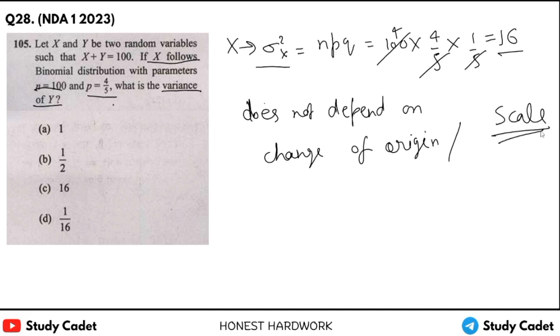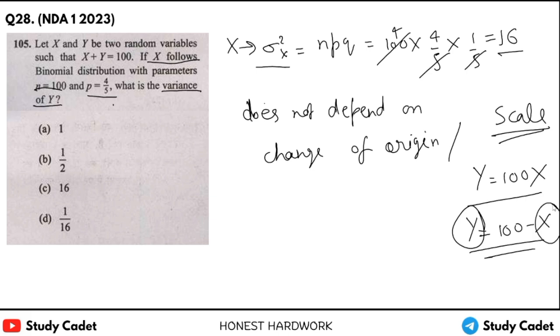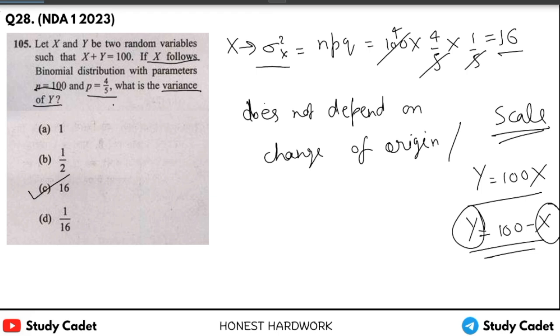If Y is equal to 100X, then variance would be changed, but Y is equal to 100 minus X here, so it is change of origin. So the variance of Y and variance of X will be the same, so the answer will be 16, right?